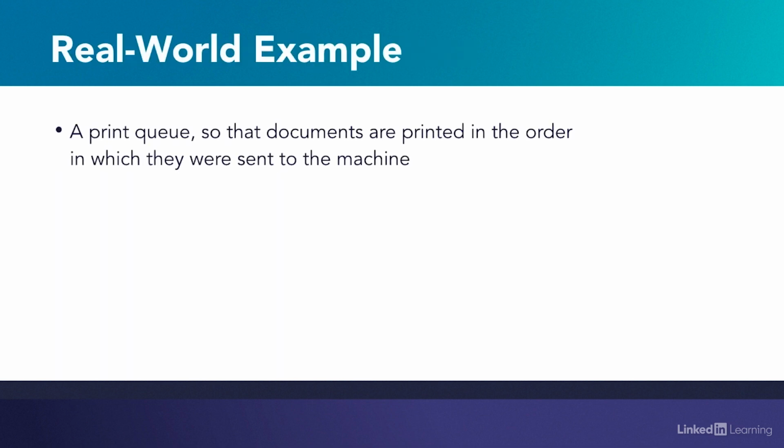The queue linear data structure is especially useful when we need to process information in the same order in which the information became available. For example, a print queue, so that documents are printed in the order in which they were sent to the machine.